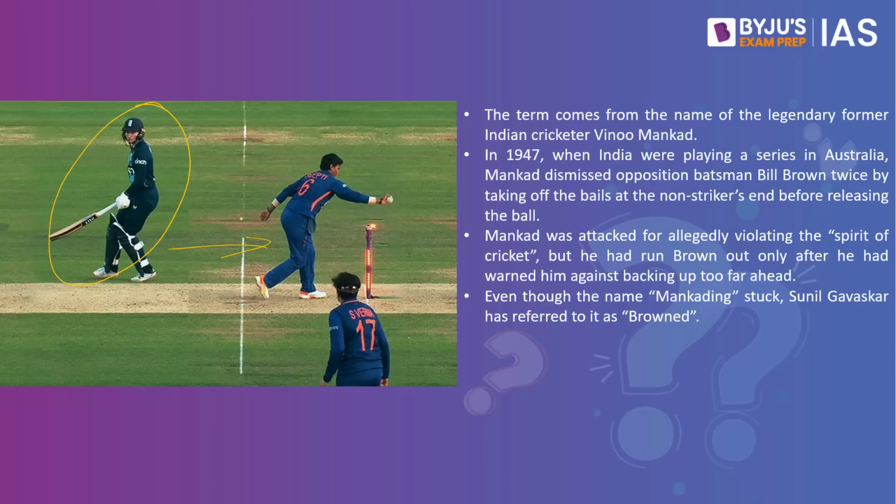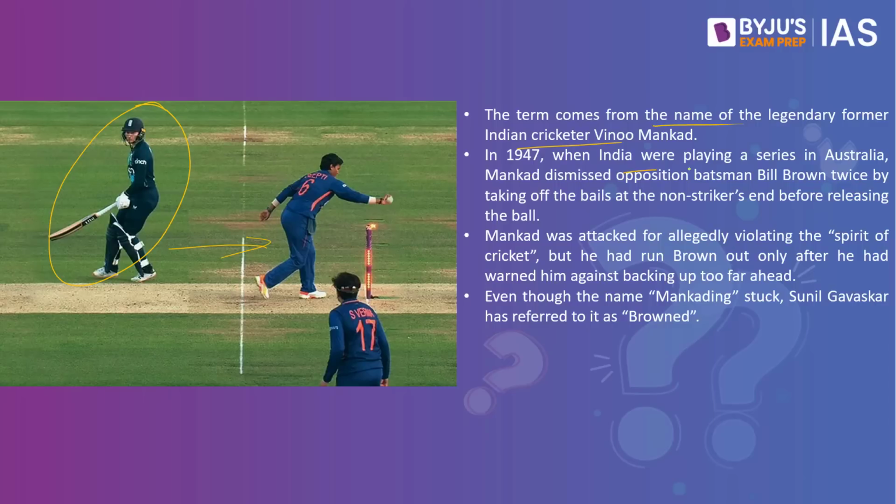So basically we have the striker and the non-striker. When the non-striker runs far out of the crease even before the bowler delivers the ball, if such a person is run out, that is what is called Mankading. The term comes from the name of the legendary former Indian cricketer Vinoo Mankad.